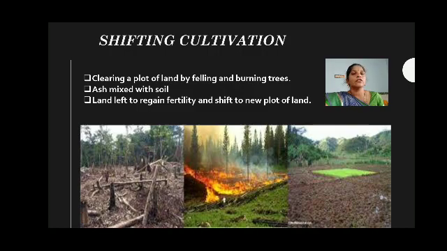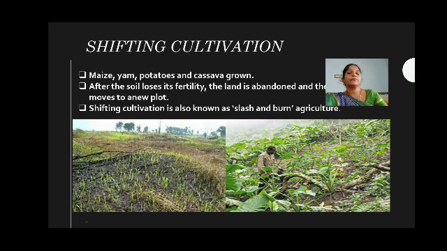Okay, children. So, do you understand what is shifting cultivation? That means they are clearing the forest for their agricultural purpose. Then next, what are the crops that can be grown in the shifting cultivation? Maize, yam, potatoes and cassava.